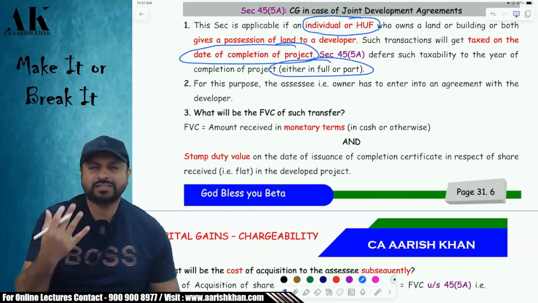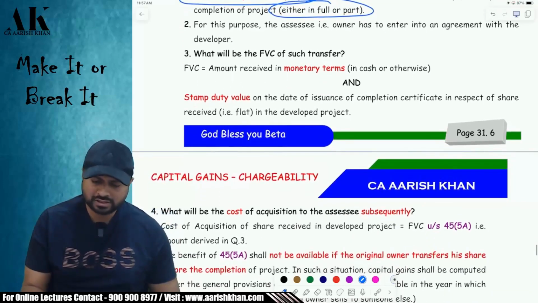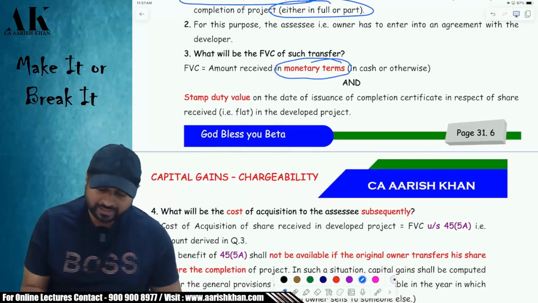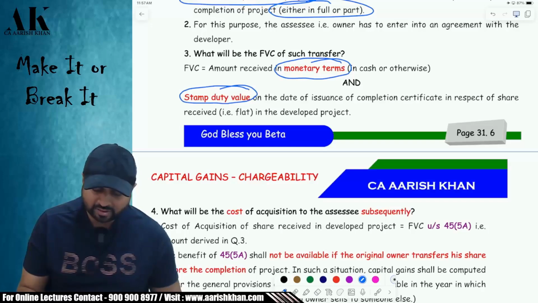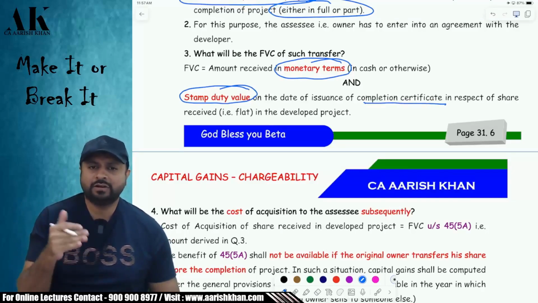What will be the sale consideration in that case? What will be my full value of consideration? The full value of consideration is whatever money you receive, plus whatever immovable property, flats, you are going to receive. You can take the stamp duty value of the flats on the date of the completion certificate. So you have to take two things: the money which you receive, and secondly the stamp duty value of the flats which you receive.